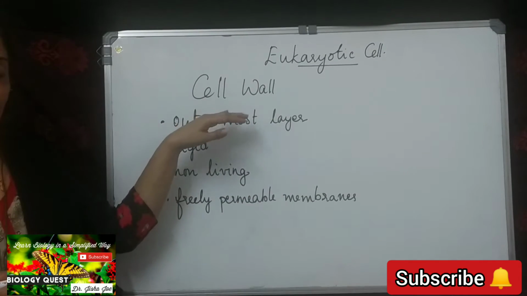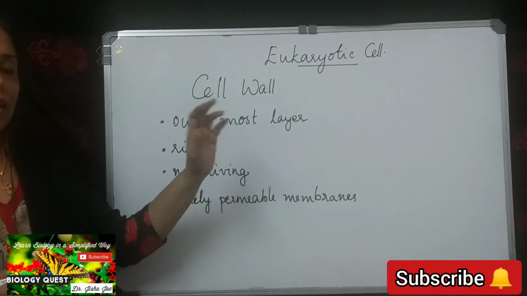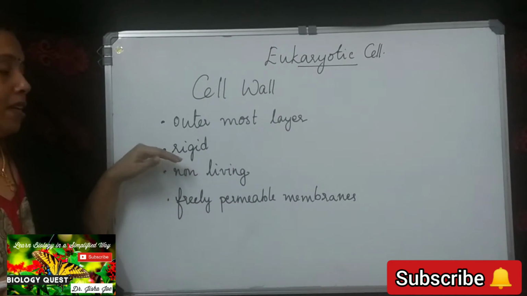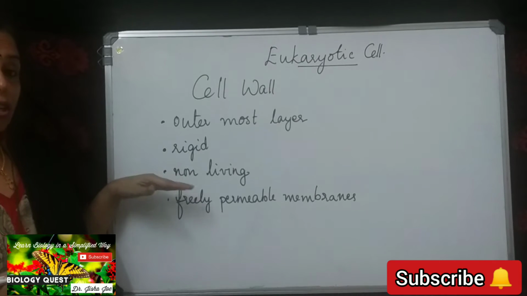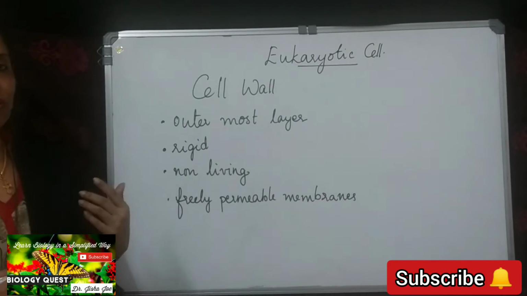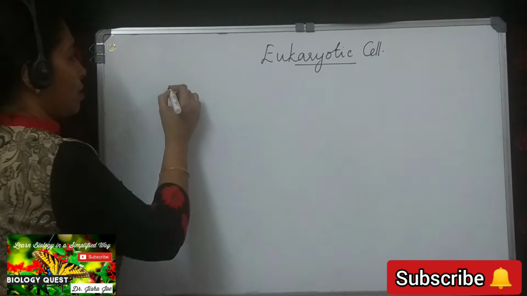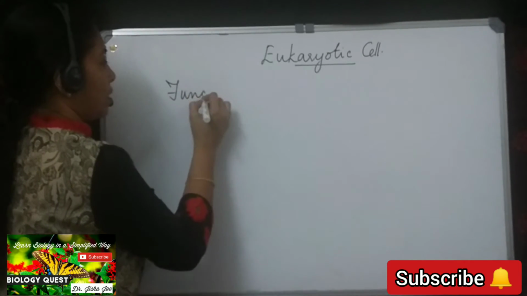So cell wall is the outermost layer in plant cells. Cell walls are also seen in fungi. It is a rigid layer, it is a non-living layer, and it is a freely permeable membrane. That means it allows any molecule to pass through it. Now coming to the functions of the cell wall.